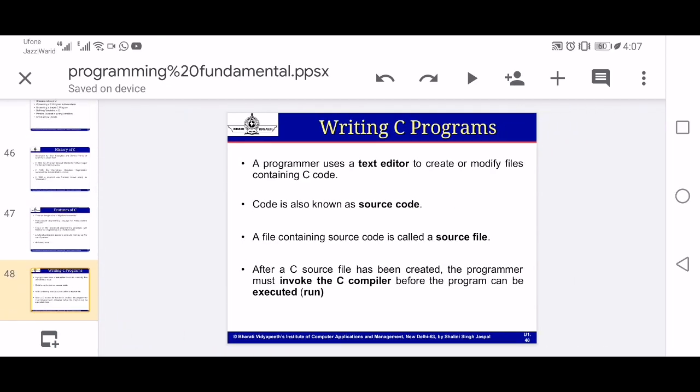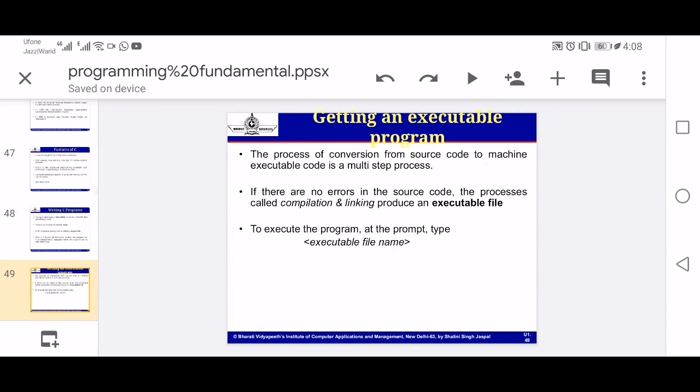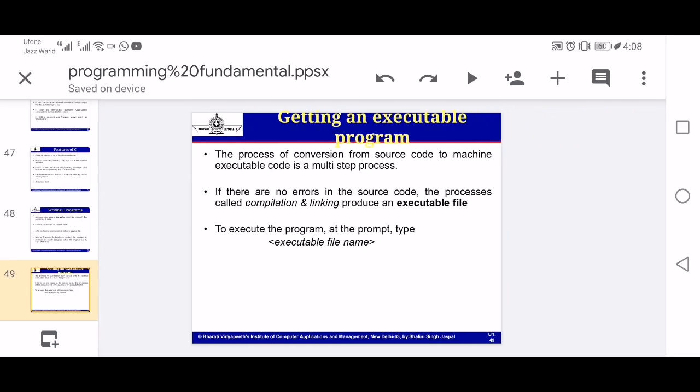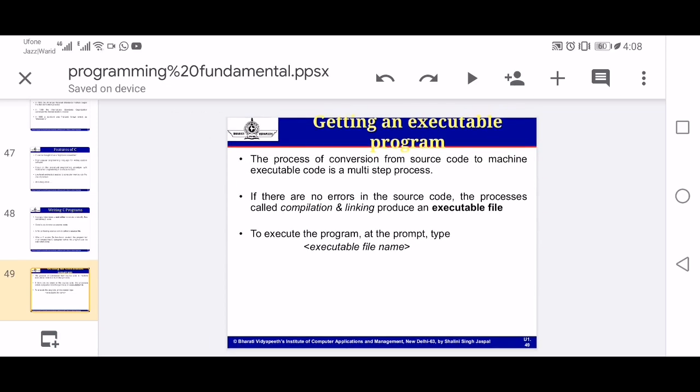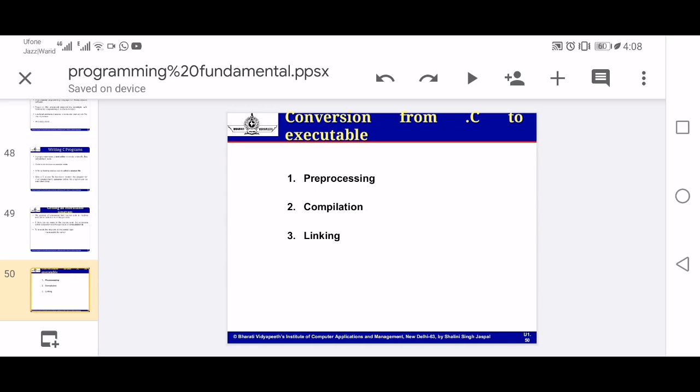How do we write a C++ program in different editors like TC, Turbo C++, Borland C++, and similarly Dev C++? There are many editors in which a C++ program can be written, compiled, and we can get the result. So how do we get an executable file? We first write a C++ program in an editor, and then it is stored with the extension .c or .cpp. Then we compile this program, and after compilation we get the result.